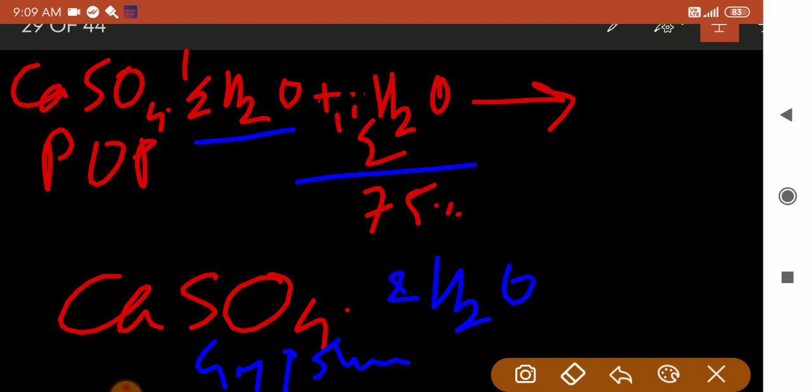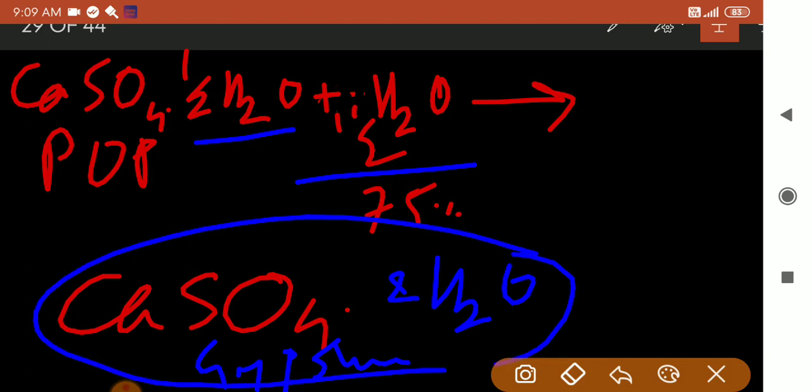So from POP gypsum has formed again, and this gypsum sets hard on the fractured bone, or when we make statues it becomes hard because of acquiring that 75% water back to form gypsum again. The natural property of gypsum is that it is hard. Gypsum is calcium sulfate dihydrate, di means 2, hydrate means water molecules, and calcium sulfate hemihydrate means plaster of Paris. This is how the preparation can be done.